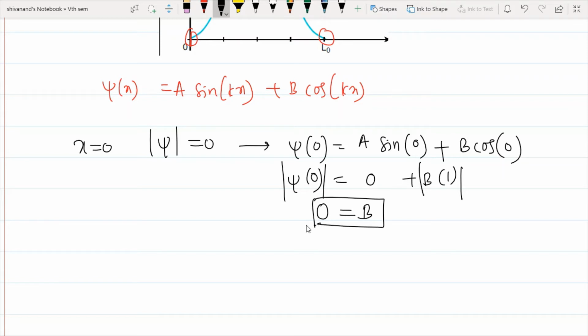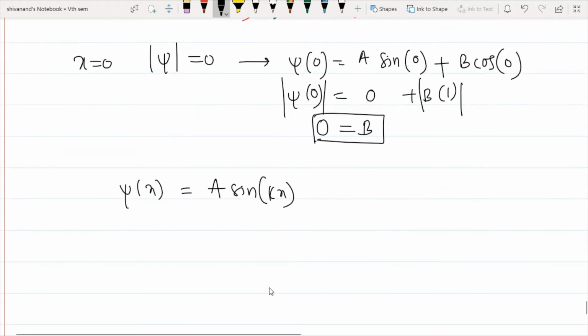So the whole second term vanishes, and we remain with only one term: psi of x equal to A sin kx.